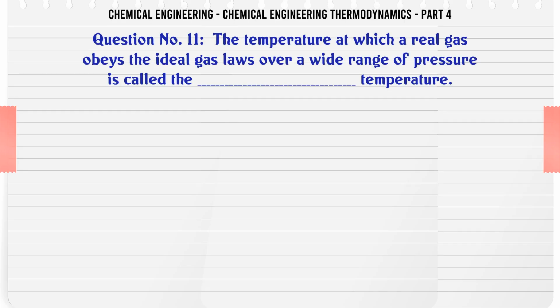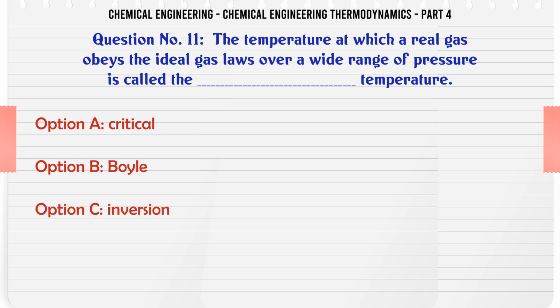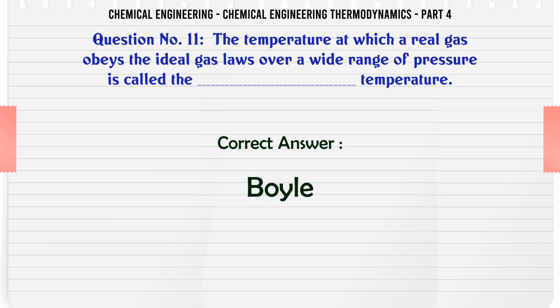The temperature at which a real gas obeys the ideal gas laws over a wide range of pressure is called the temperature. A. Critical. B. Boil. C. Inversion. D. Reduced. The correct answer is boil.